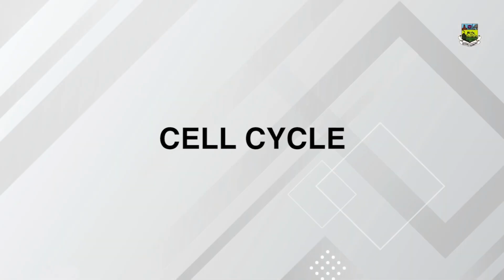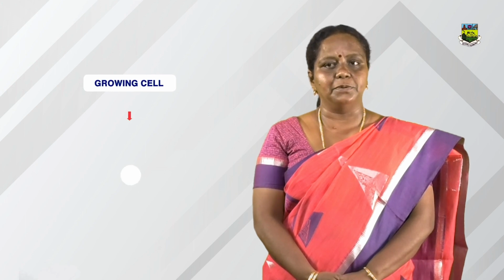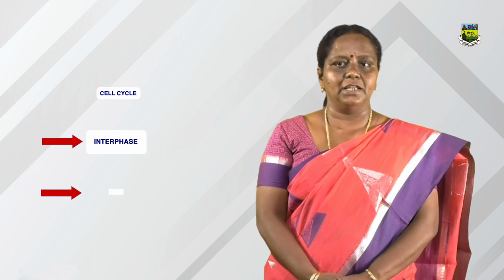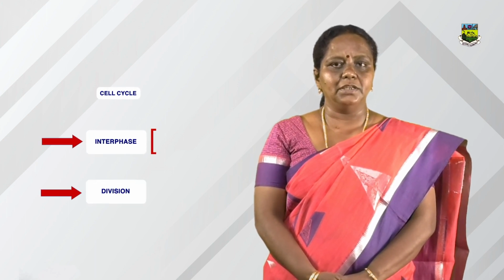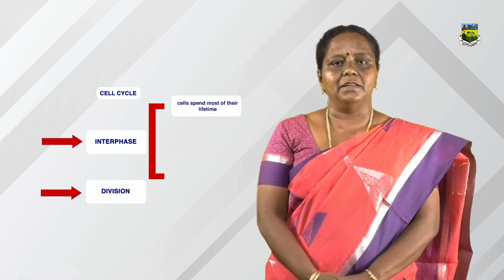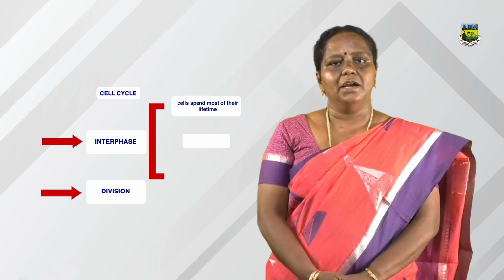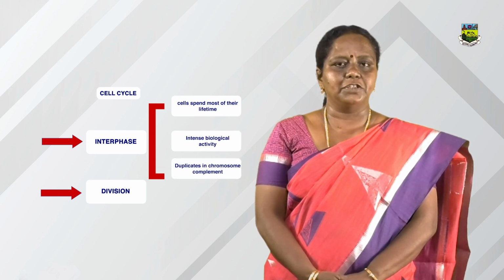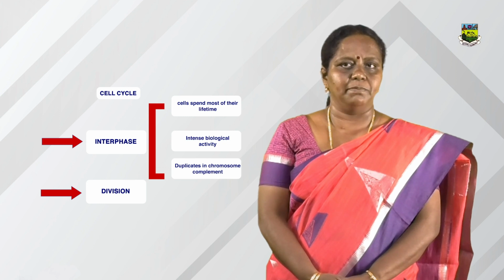Today I am going to deal with the cell cycle. We all know the growing cell undergoes the cell cycle, and the cell cycle is divided into two distinctive phases, interphase and the phase of division. The cell spends most of its lifetime in the interphase, and this is the period of intense biological activity, and there is duplication of the chromosome complement.